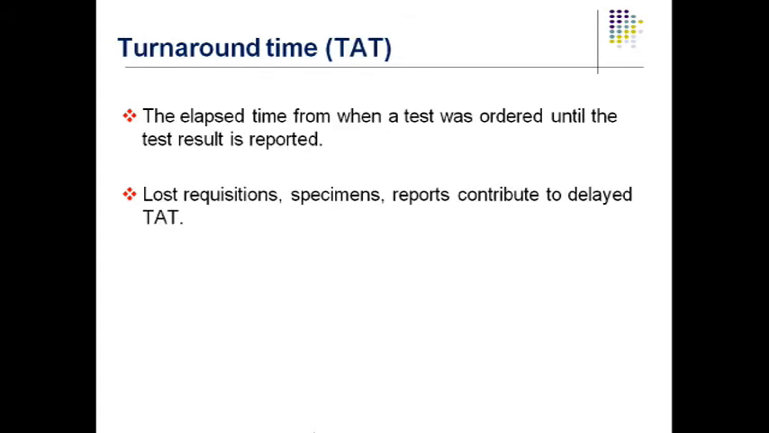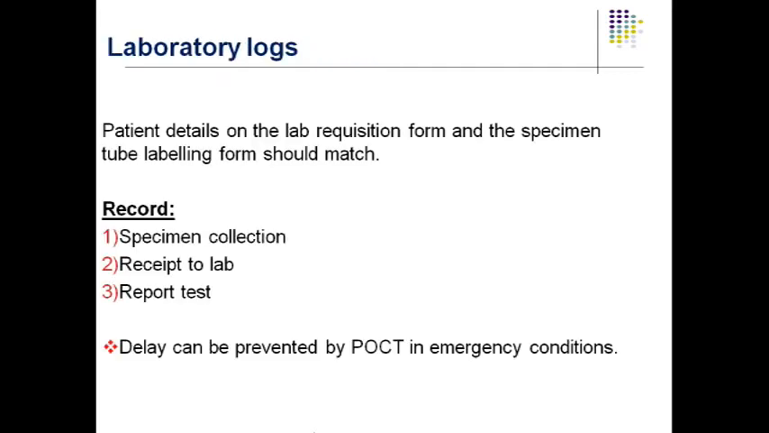Now, there is something called TAT. TAT is nothing but turnaround time. It is the time elapsed from when a test was ordered until the test report was released. Sometimes the TAT may be prolonged when there is a wrong specimen collection or loss of requisition forms and reports, which will contribute to the delayed TAT. Then laboratory logs, the patient details, the laboratory requisition form and the specimen tube labeling should match. Record the specimen collection, receipt in the lab, and report test. Delay can be prevented by point of care testing in emergency conditions.